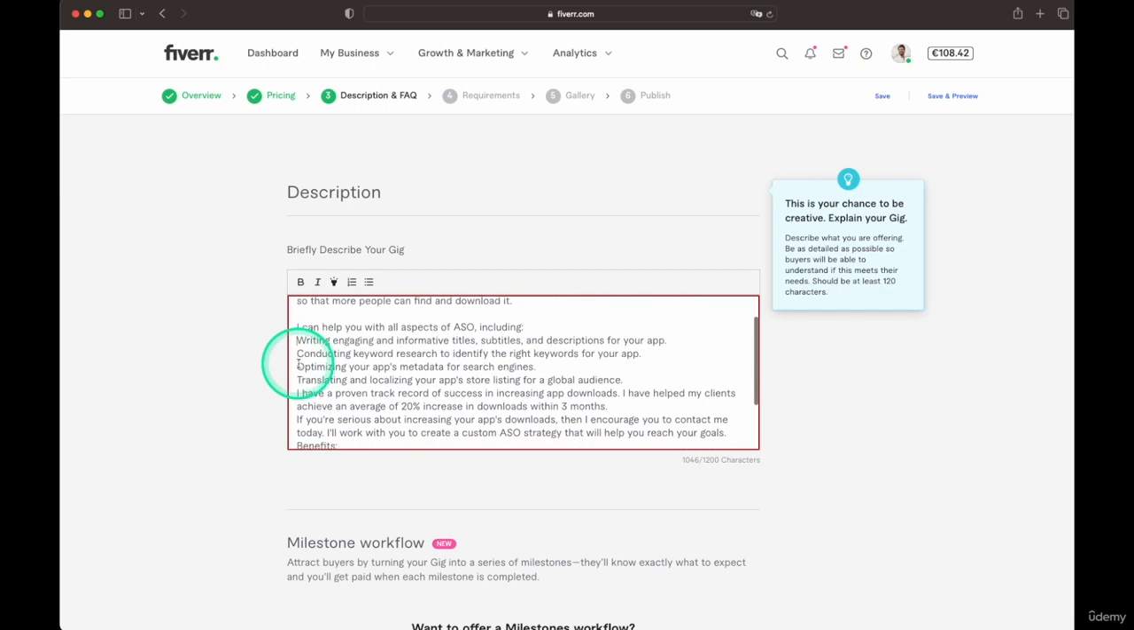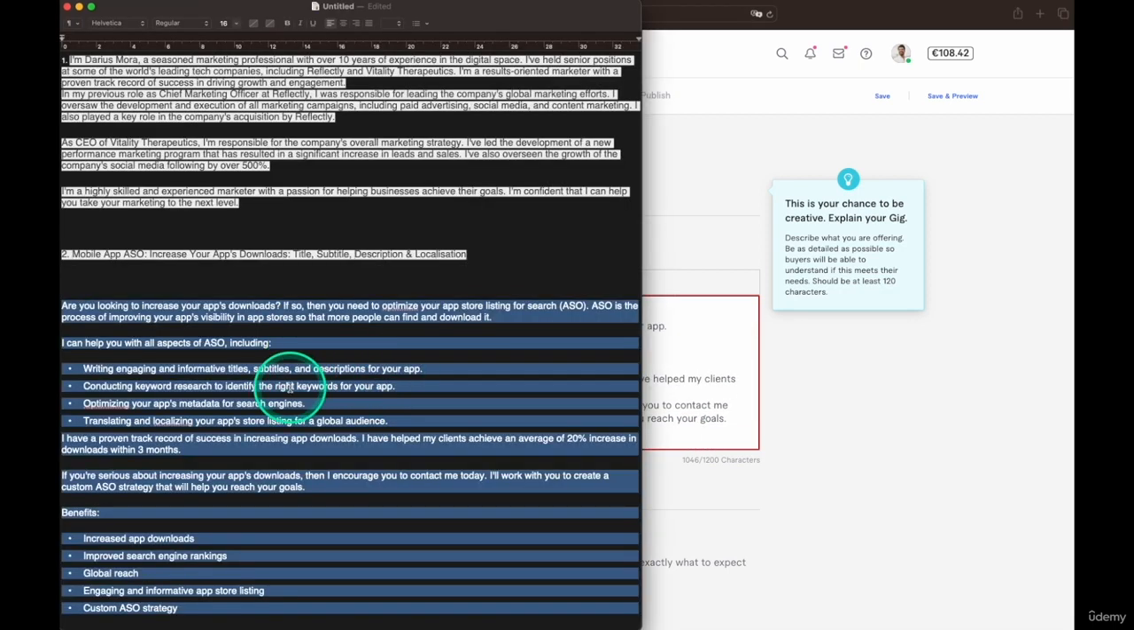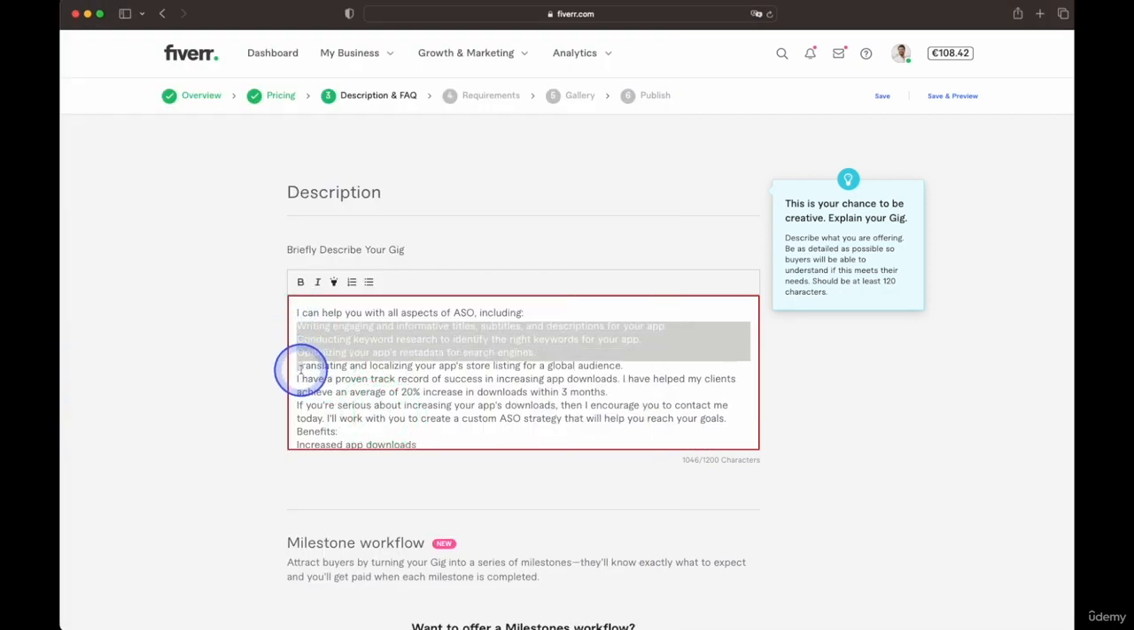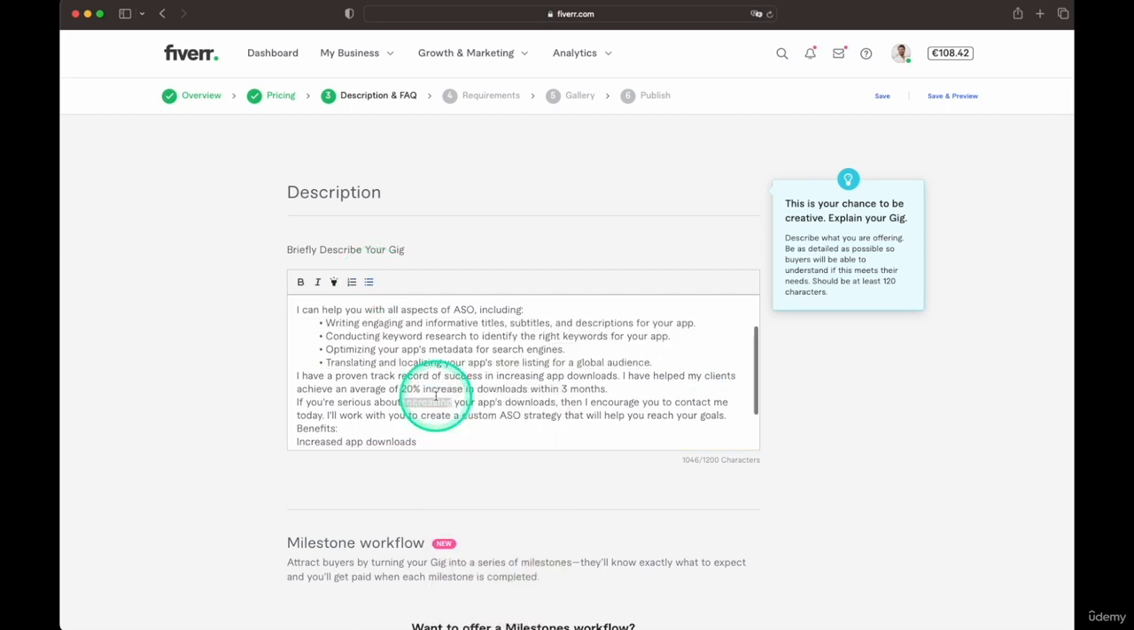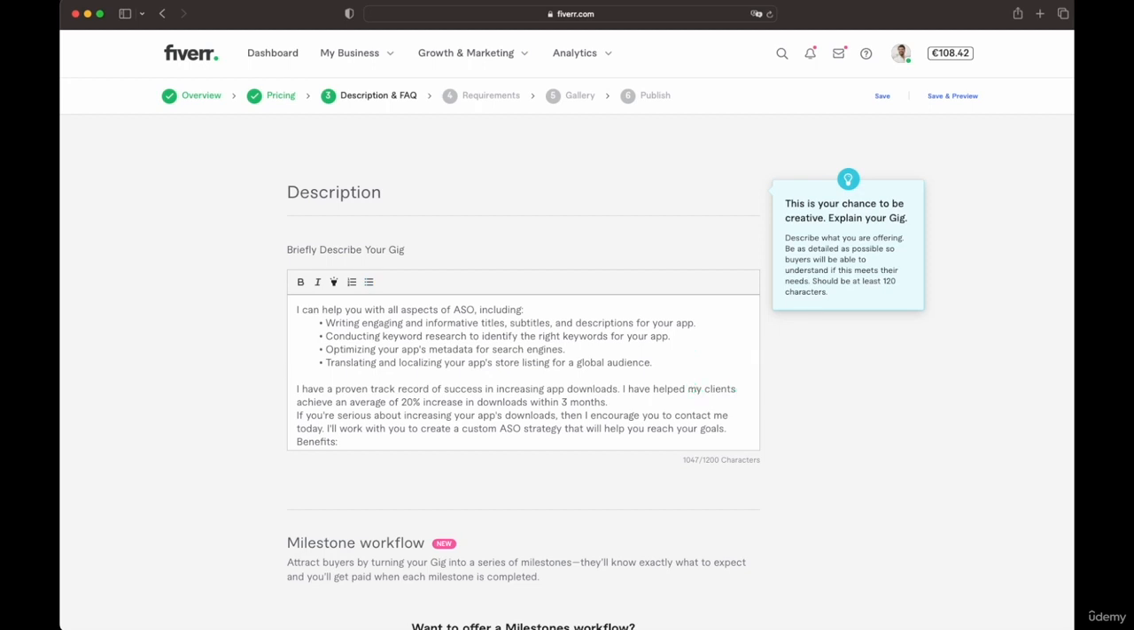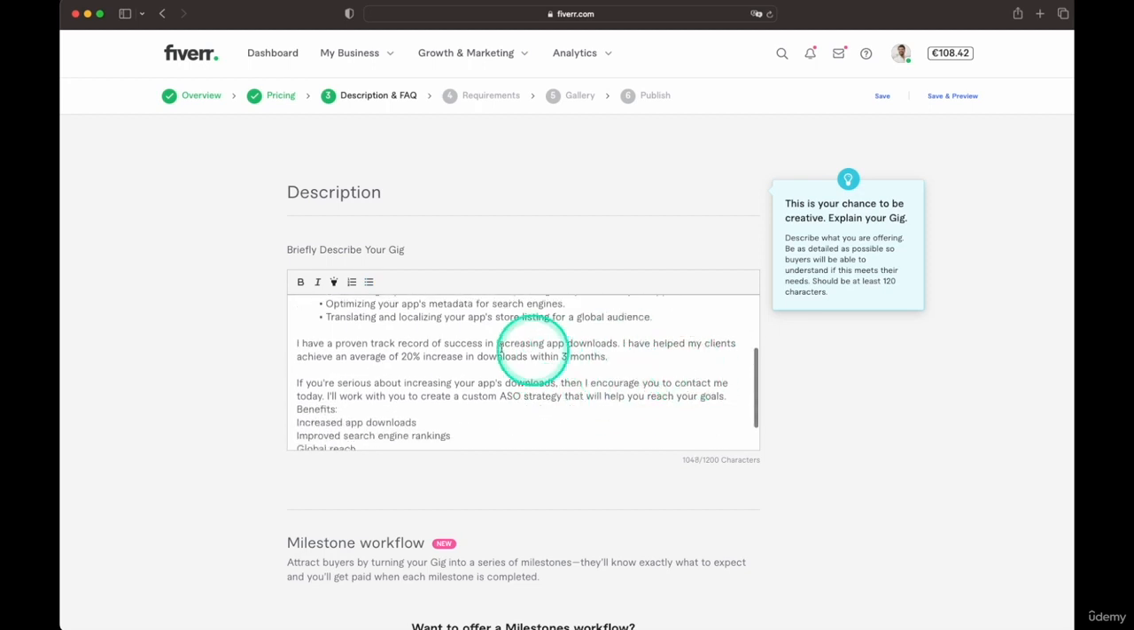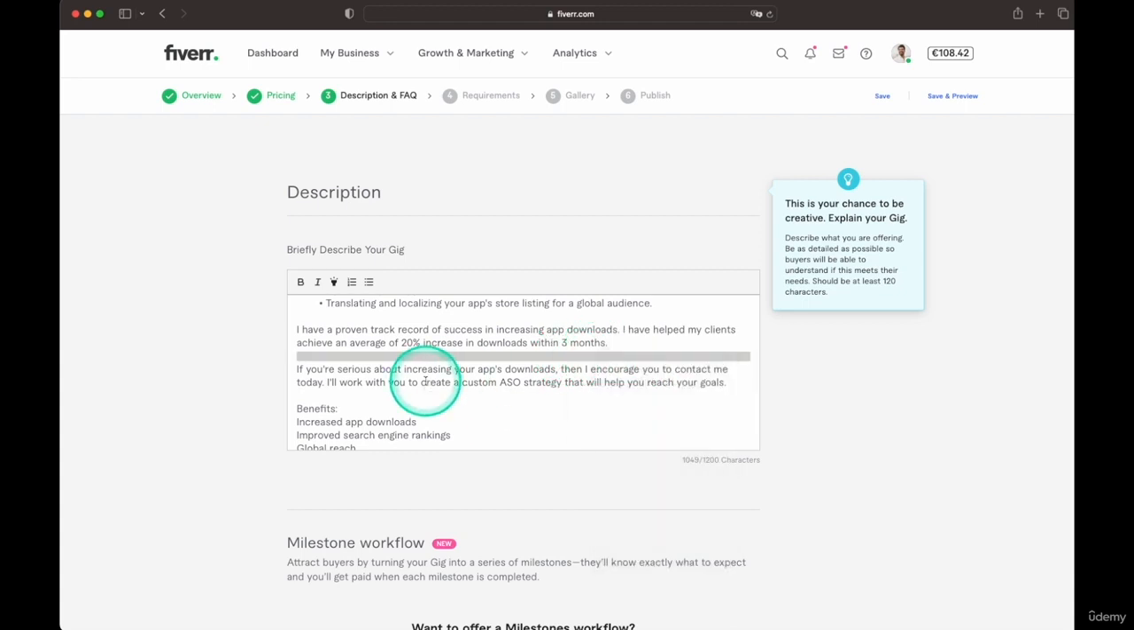These bullet points, yes. So these are bulleted like this. And I'm going to just format it a little better so it's more visible. And here's a claim, 20% increase in downloads within 3 months. Of course, you want to make a claim that is actually true. We'll leave it there because it's just for demonstration. Actually, I'm going to improve it.